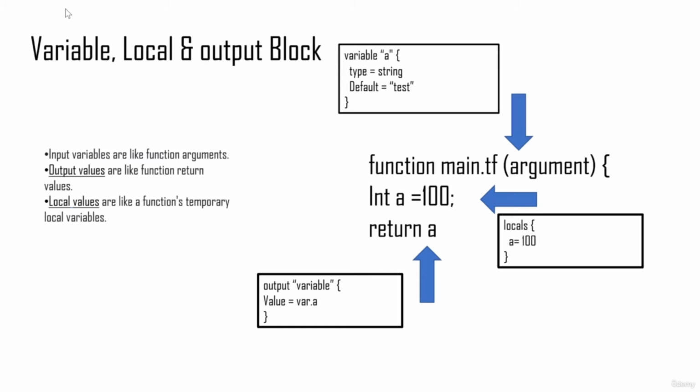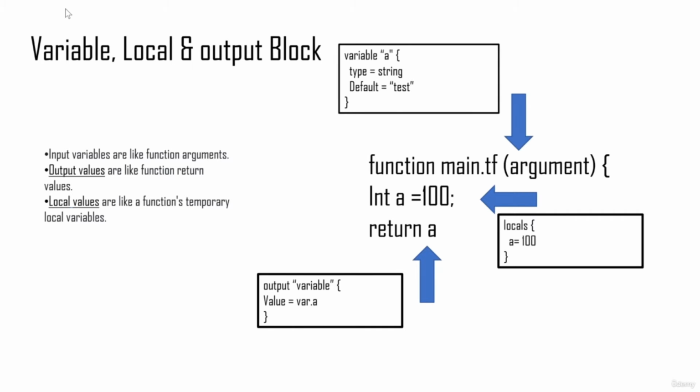So let's talk about the variable, the local and the output block. Here, for the sake of simplicity, I have considered my main.tf to be a function, and this particular function can be considered a function in any language. If this particular function takes in an argument, then that argument is basically the variable block. So here, for example, I have created a variable a that has a value of test. Now let's assume that you want to create a variable whose scope is only limited to your main.tf. Then you would create a local block. So for example, here I've created a local block called a that has a value of 100.